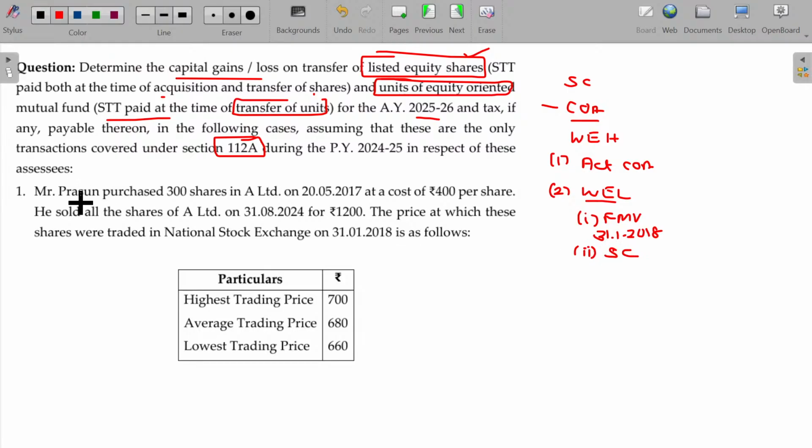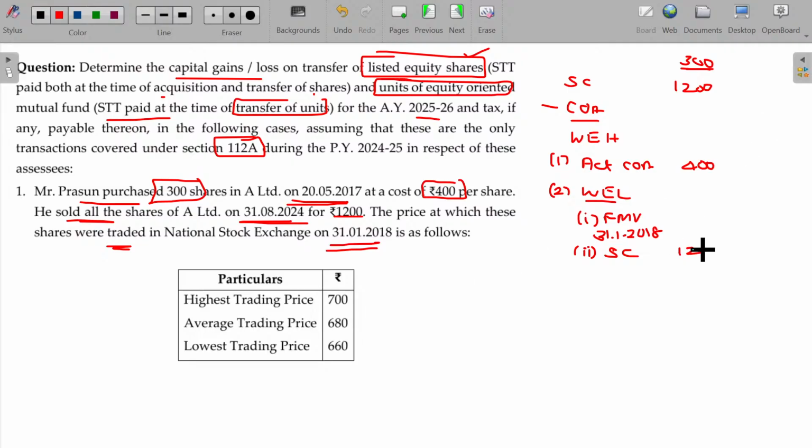Now, Mr. Prasun purchased 300 shares in 2017. How many shares? 300 shares. At a cost of rupees 400 per share. So, cost of acquisition being 400. He sold all the shares of A Limited on 31/8/2024 for 1,200. Sale consideration being 1,200. The price at which these shares were traded in National Stock Exchange on 31/1/2018 is as follows.